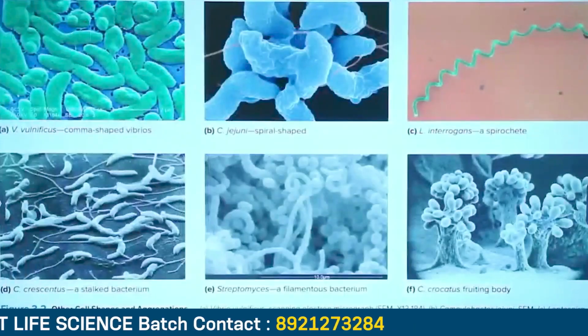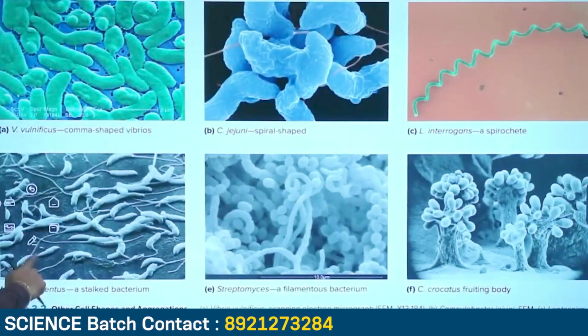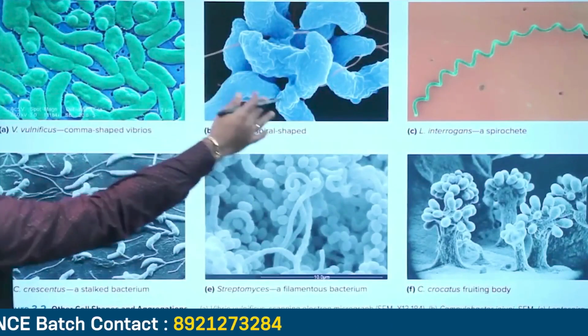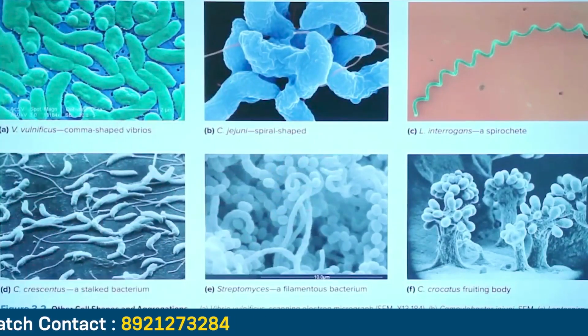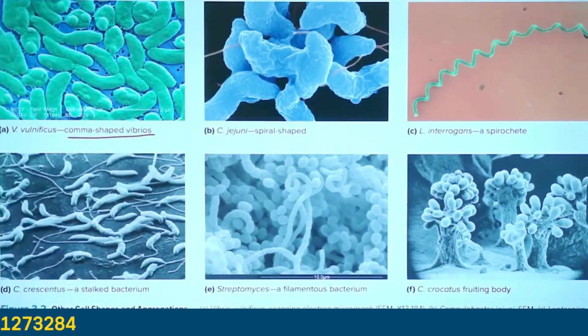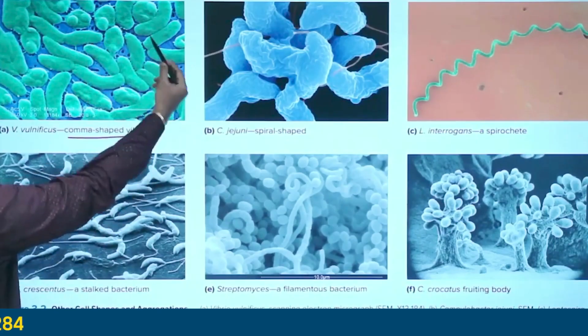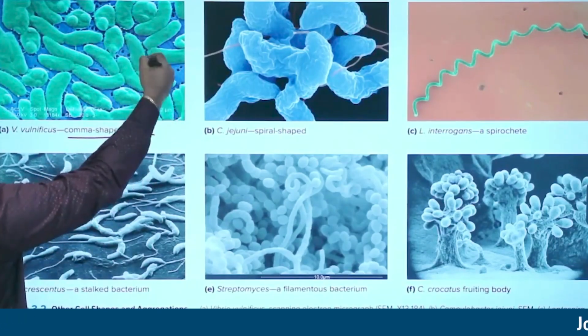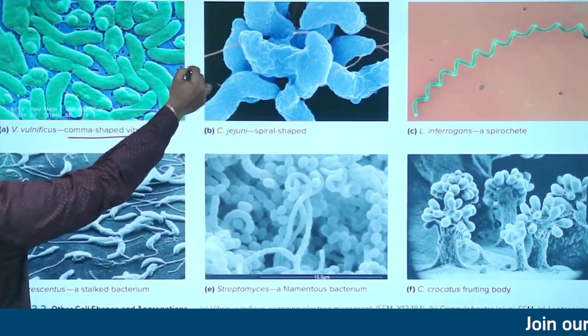Here you can see different shapes of bacteria which we have discussed. The first one is the comma-shaped Vibrio bacteria. You can clearly observe that the shape is just like a comma.